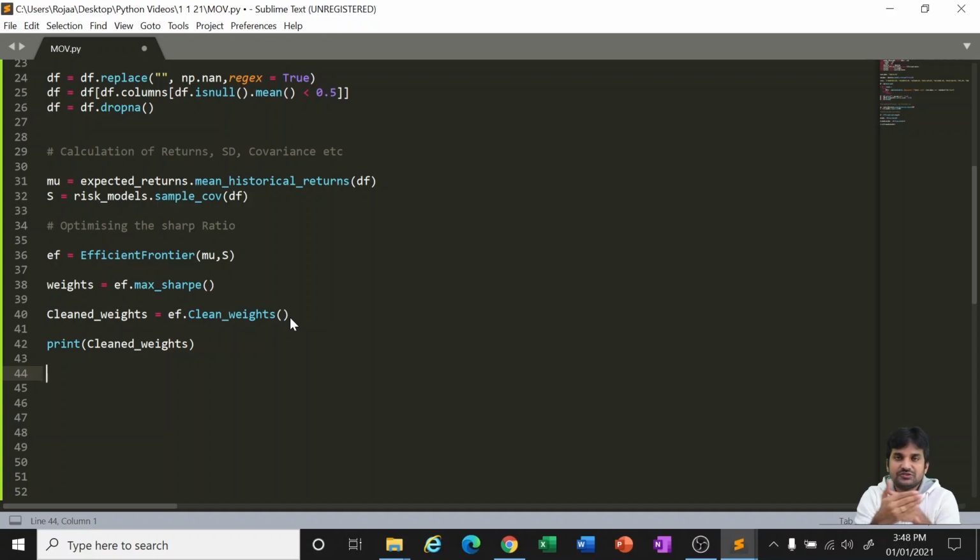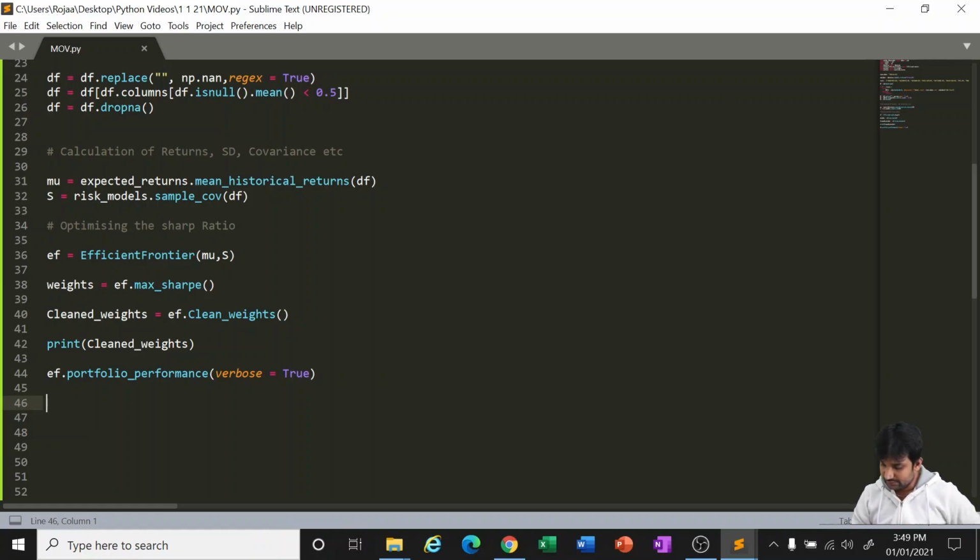So we want to see the portfolio's performance. Now we'll be doing that. EF dot, equal to true. Okay, so this will give us a summary of the portfolio's performance.